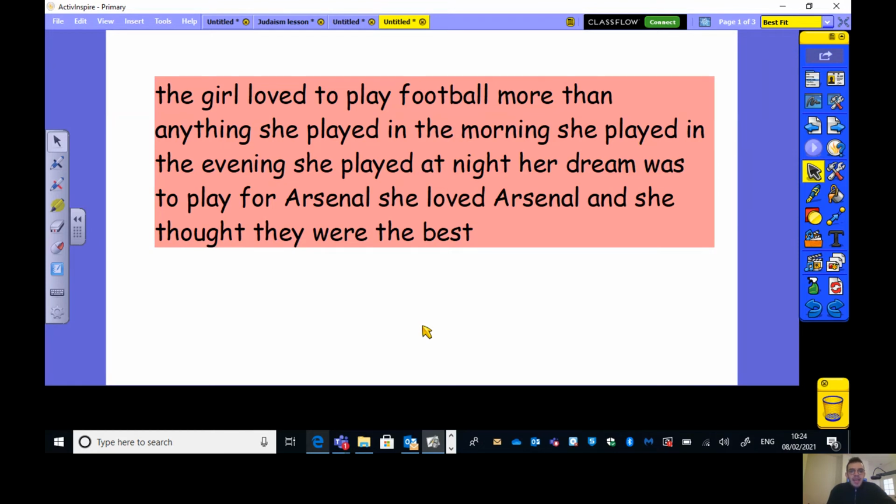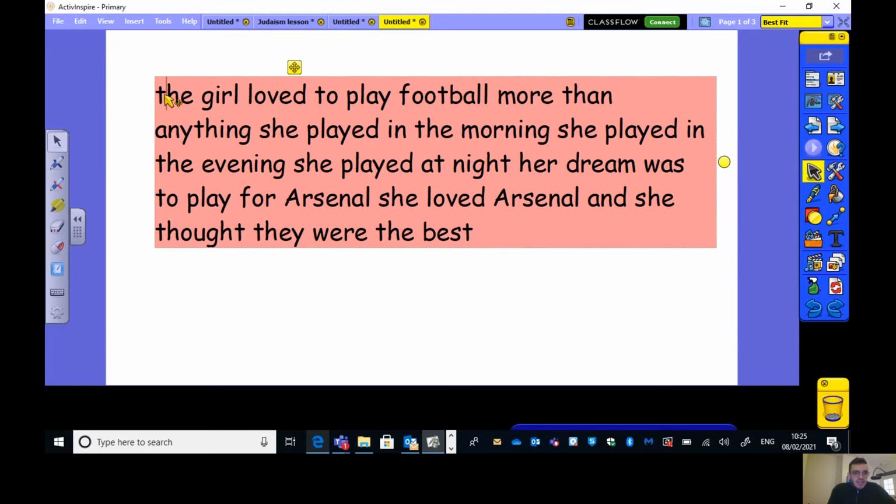So let's have a look at this text. The girl loved to play football more than anything. She played in the morning, she played in the evening, she played at night. Her dream was to play for Arsenal. She loved Arsenal and she thought they were the best. That's a lot of words without any full stops. Some people say you use a full stop to give the reader a moment to breathe. It's maybe a bit like that, but it's more to do with, right, that's the end of that bit of information. Let me show you what I mean.